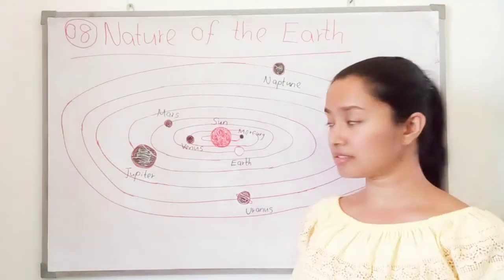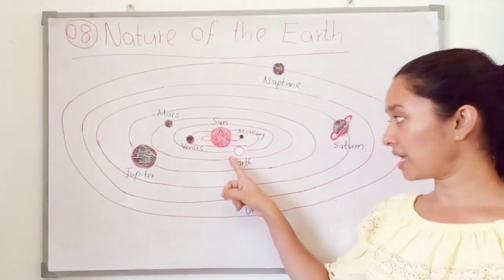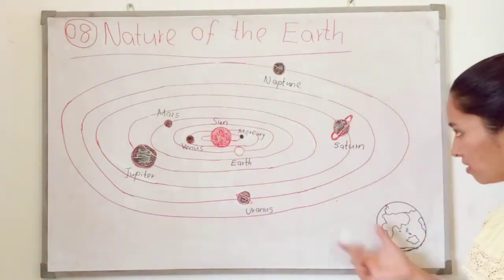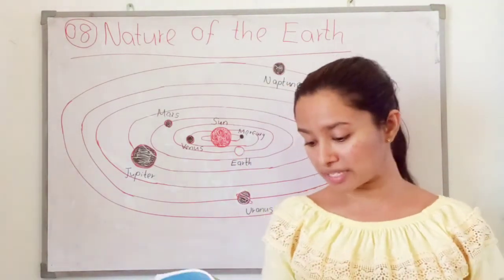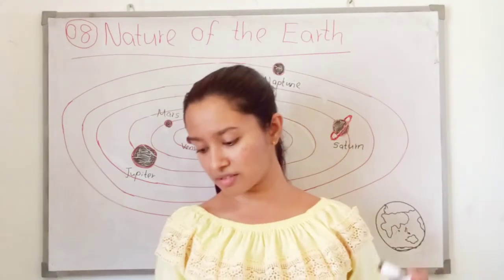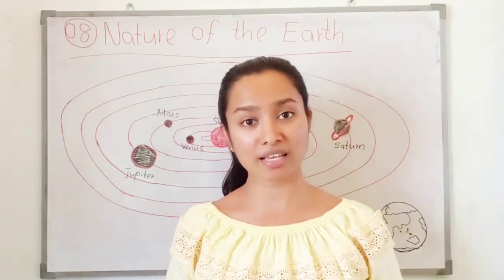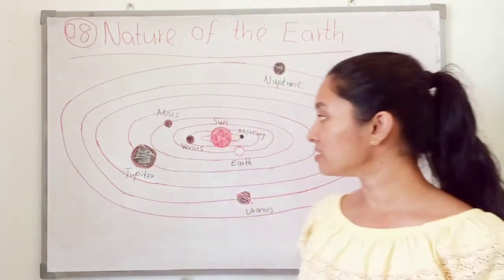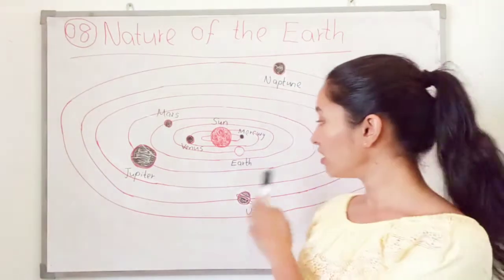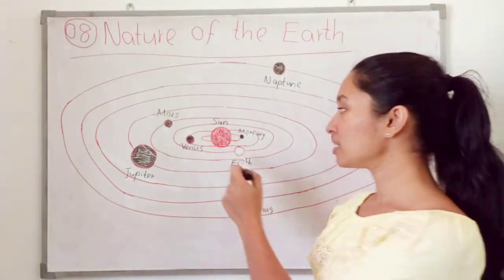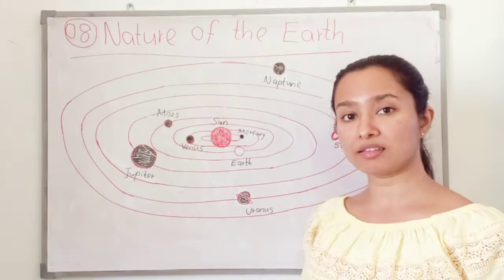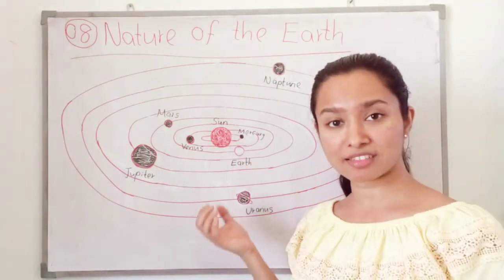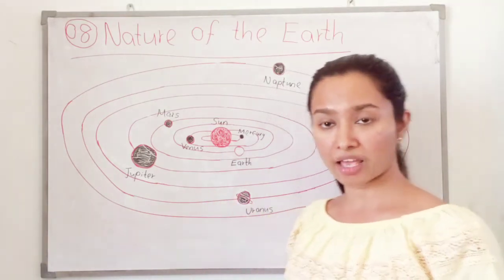There are 8 planets. So we are in the 3rd place. So this is the Earth, the Earth in the 3rd place. Here the Earth is very beautiful. You can see the mountains, rivers, oceans, flora, forest and also life. Life can only be seen on our Earth because of the position of the Earth, the distance from the Sun, the temperature. The temperature is favorable for our life.